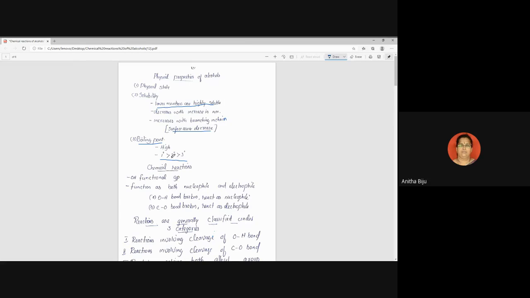Anyway, you can compare this in this way. Boiling point and vapor pressure are related. Vapor pressure and surface area are related. Primary alcohol surface area is more. In the other case, surface area is less, so vapor pressure is less, so the boiling point will be less. Okay, this is all about physical properties. Now come to the second type of property, that is chemical properties, chemical reactions. So we know that alcohols have the functional group OH, and this is also very important.